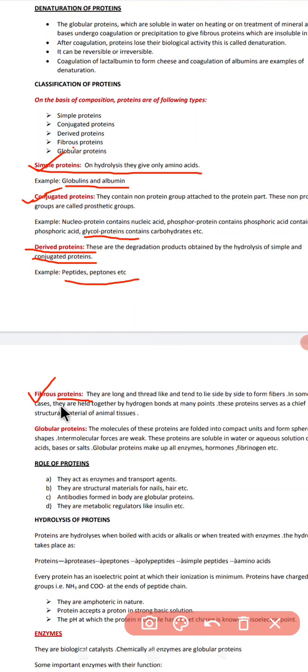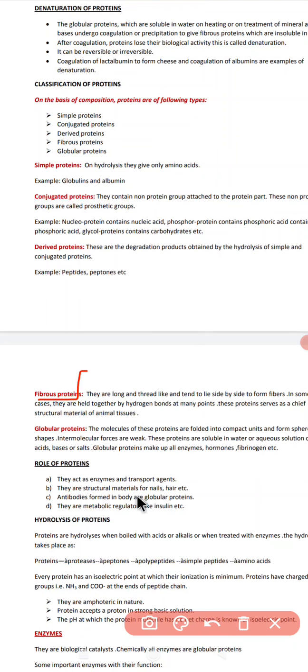In some cases they are held together by hydrogen bonds at many points, and these proteins serve as the chief structural material of animal tissue. Once again, fibrous proteins are those proteins.